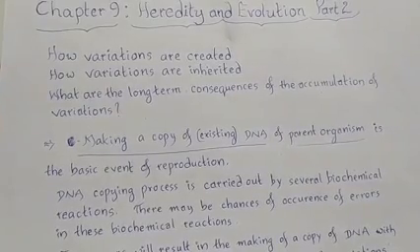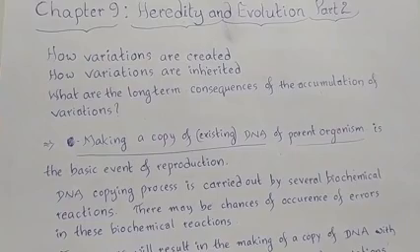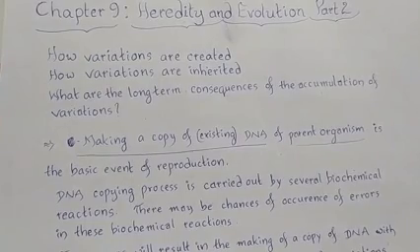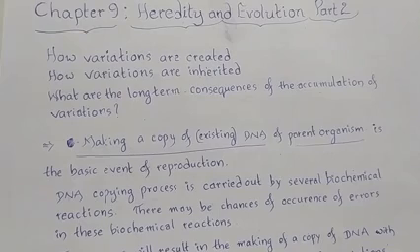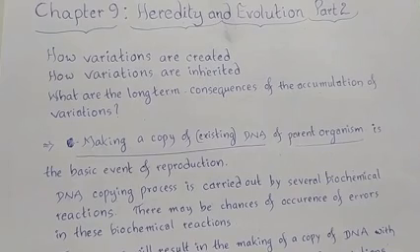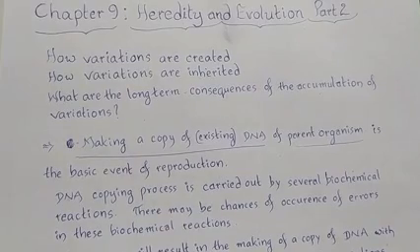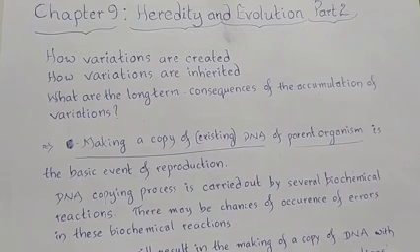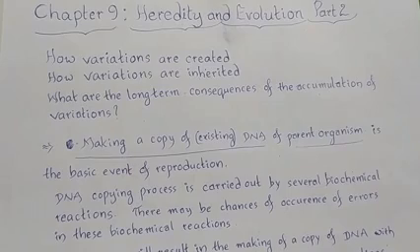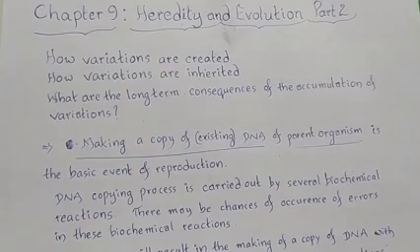Good morning, students. In the last class, we learned about the difference between inheritance and heredity, right? And what biological inheritance is and how traits get inherited, and how the progeny organisms look similar to their parents and similar among themselves.